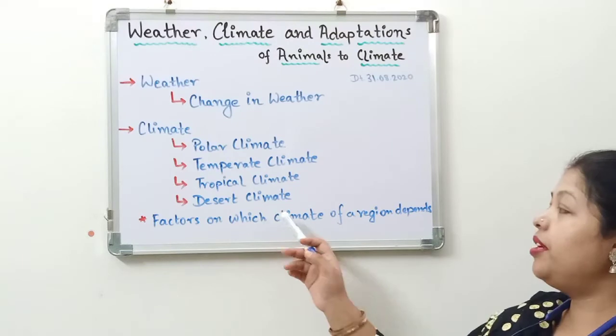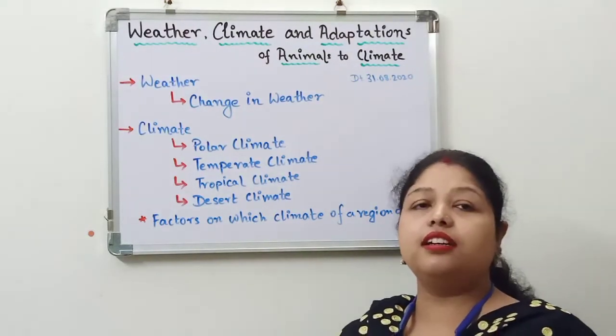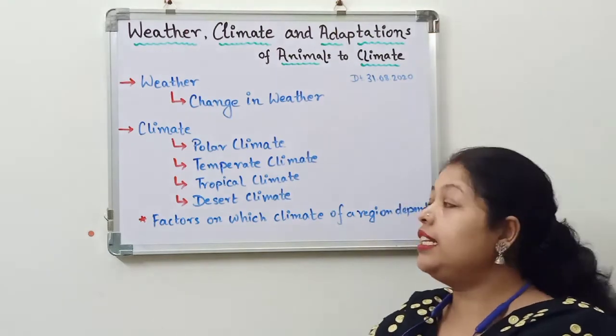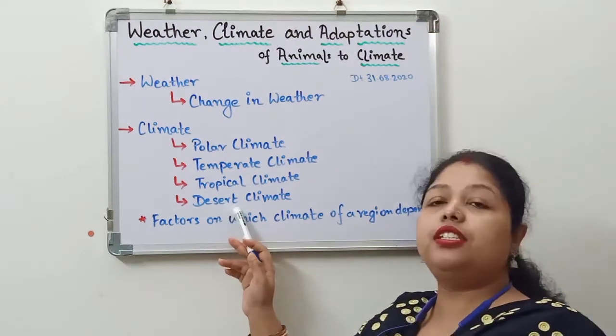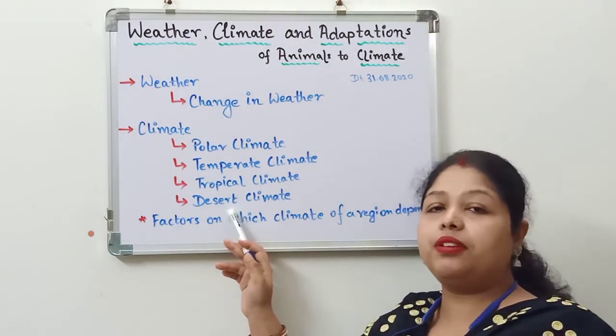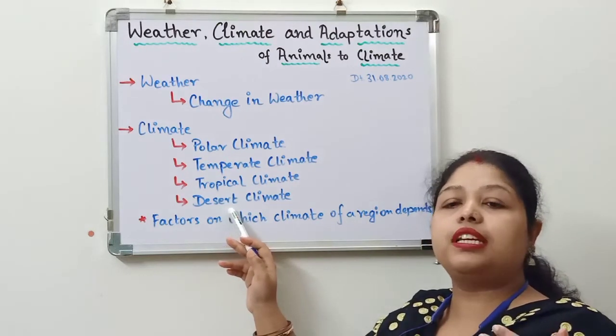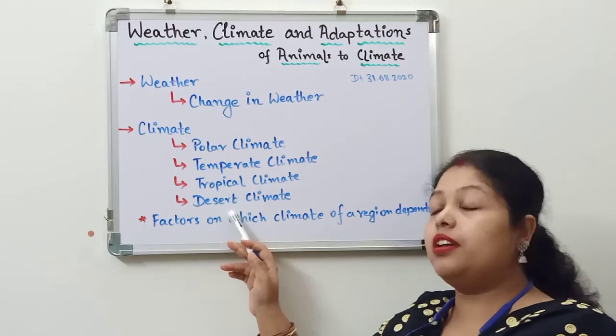In the desert, a hot and dry type of climate prevails, and the temperature generally rises above 50 degrees Celsius, and to some extent in the afternoon it might cross 55 and above.